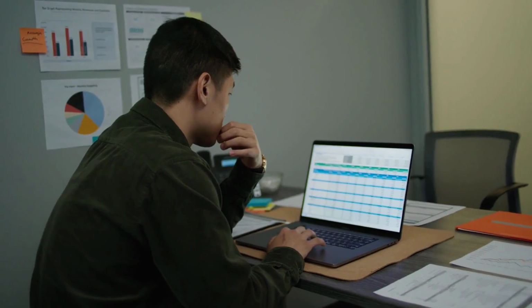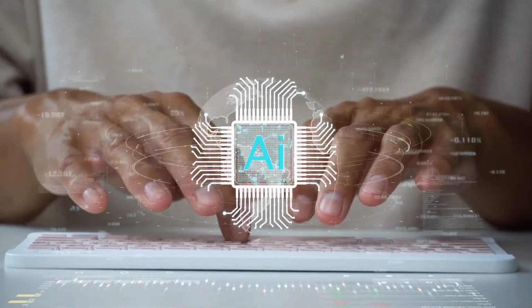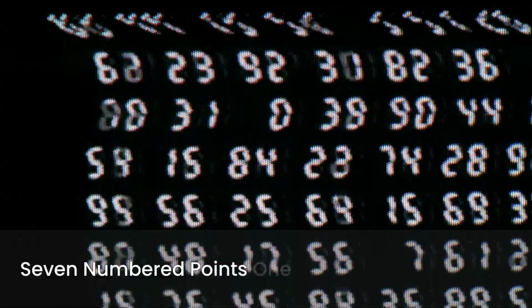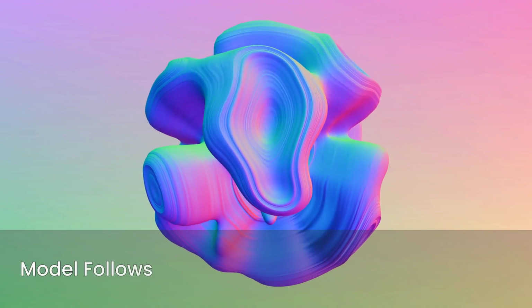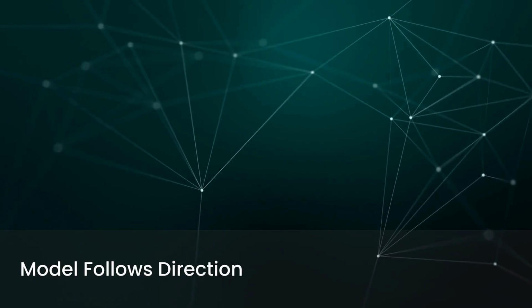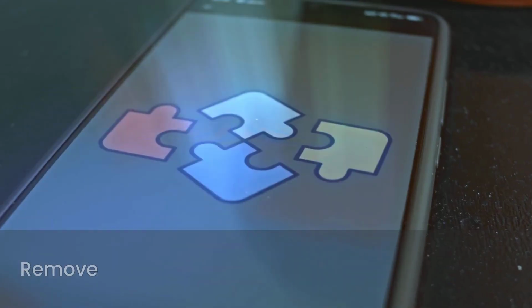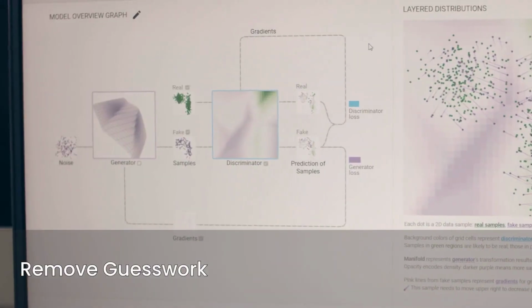Finally, define the output format before AI begins the task. Ask for 7 numbered points, with 1 sentence under each. Now the model is not improvising, it is following direction. This is why the result becomes cleaner and easier to use. You remove guesswork before the answer is even generated.